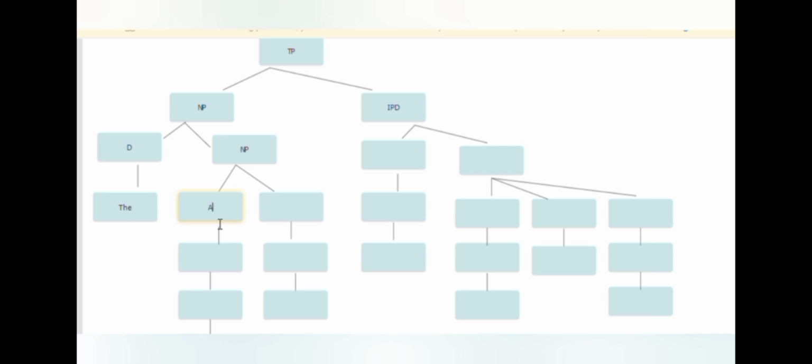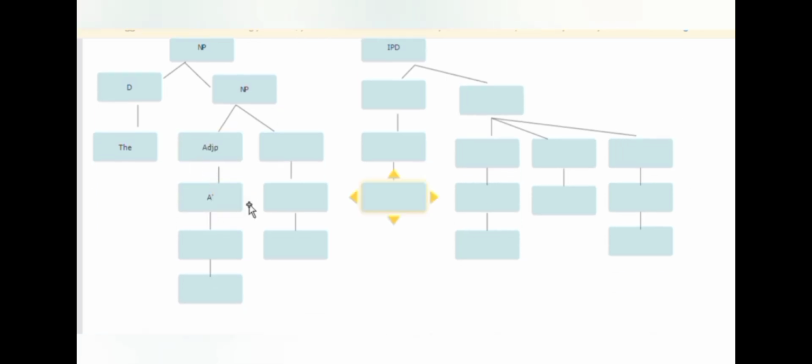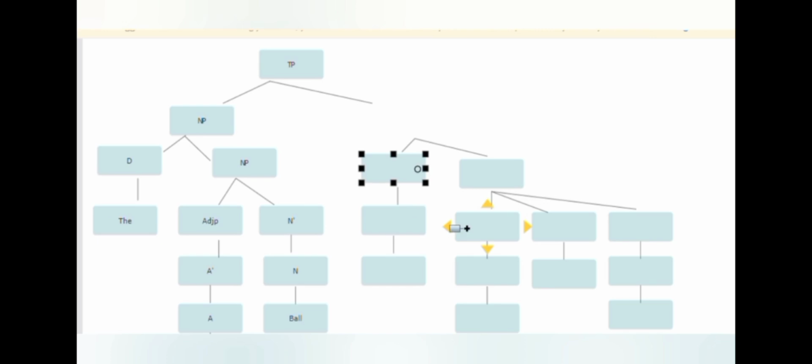The noun phrase then splits into another noun phrase and an adjective phrase. Within this noun phrase, we have an adjective phrase and the N bar. The adjective phrase splits into A bar, which then splits into A. The N bar splits into N.